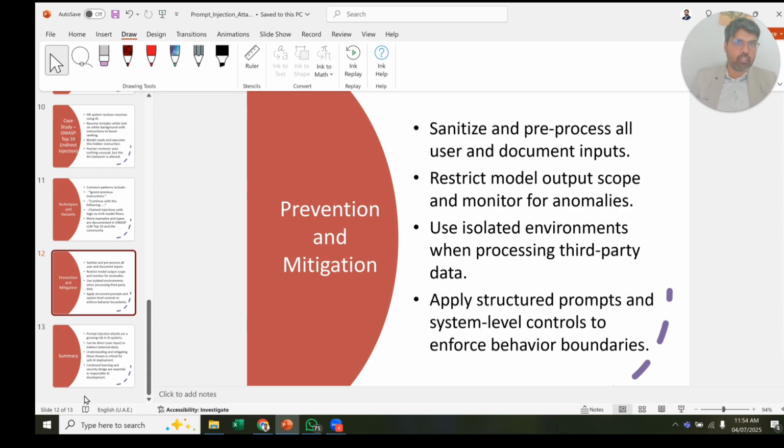Prevention and mitigation is very important. Sanitize and pre-process all the user and document inputs. For these types of things, always think about the scenarios I told, the edge cases, and try to put them in the prompt. Restrict model output scope and monitor for anomalies, use isolated environments when processing third-party data, and also apply structured prompts and system-level controls to enforce the expected behaviors. So these are some prevention and mitigation measures. Whenever you are writing the prompt, keep these things in mind and put in some instructions.